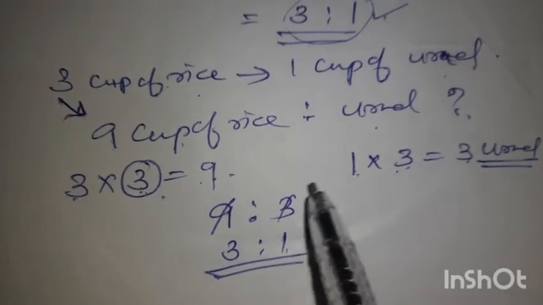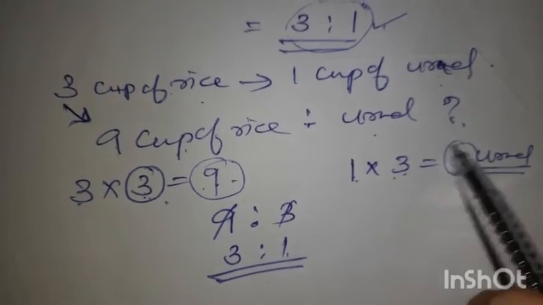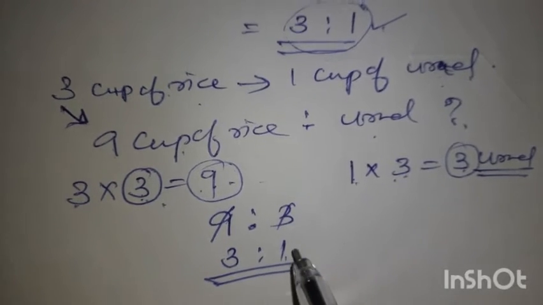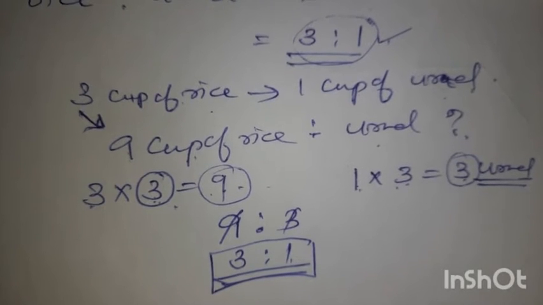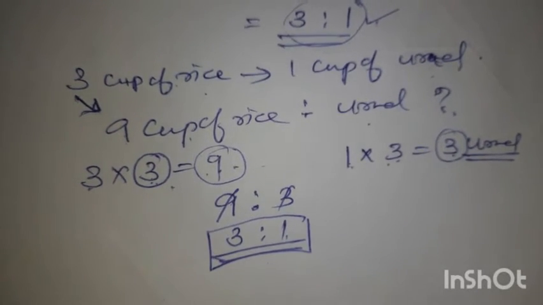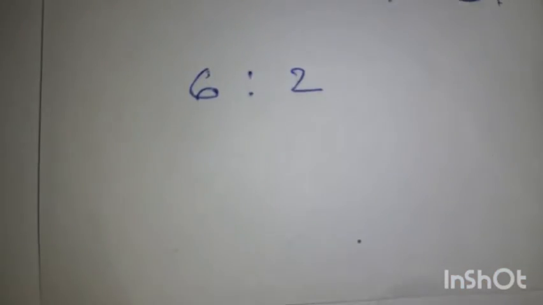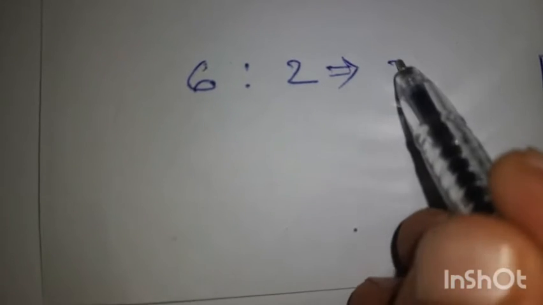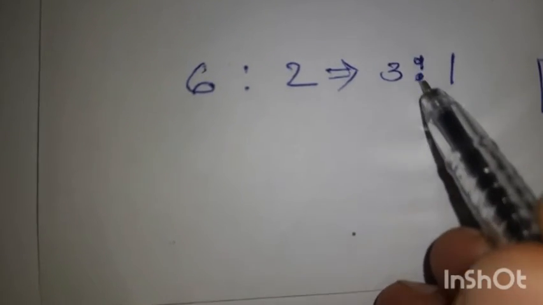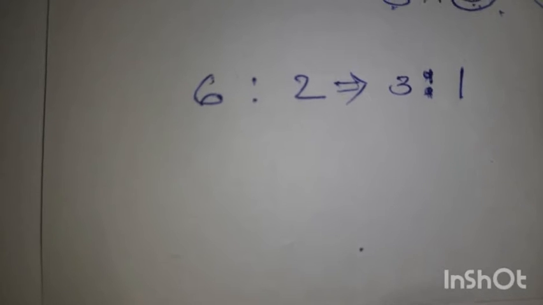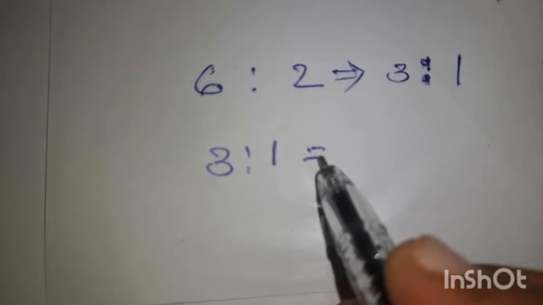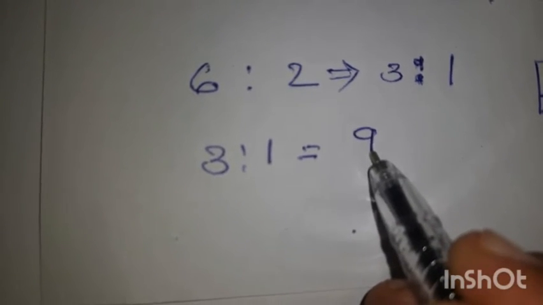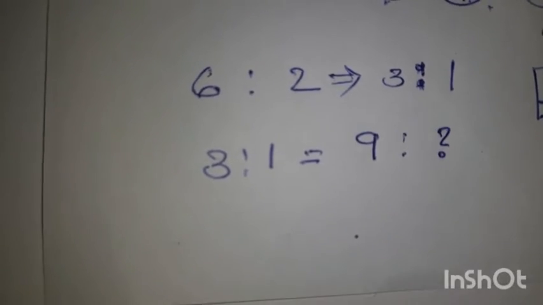Even if the cups of rice and the cups of urad are increasing, the ratio is always 3:1. There is no change of ratio. If you add more also, the ratio will not be changing. 6 cups of rice and 2 cups of urad, so from this we got the ratio as 3:1. So first of all you have to find out the ratio of rice and urad. Then how much do we need? 3:1 is our ratio. Out of that, we needed 9 cups of rice, and how many cups of urad should we take?